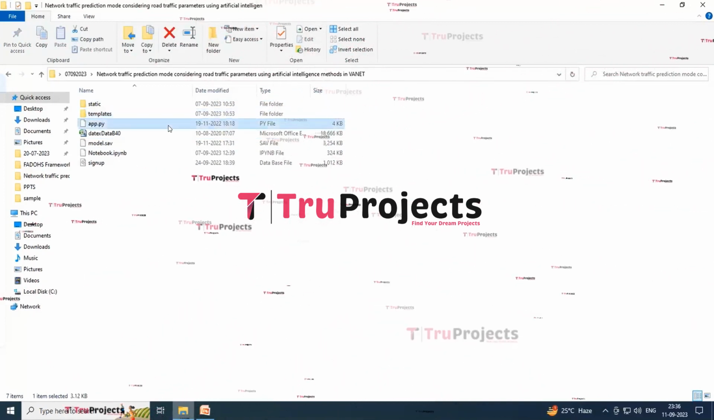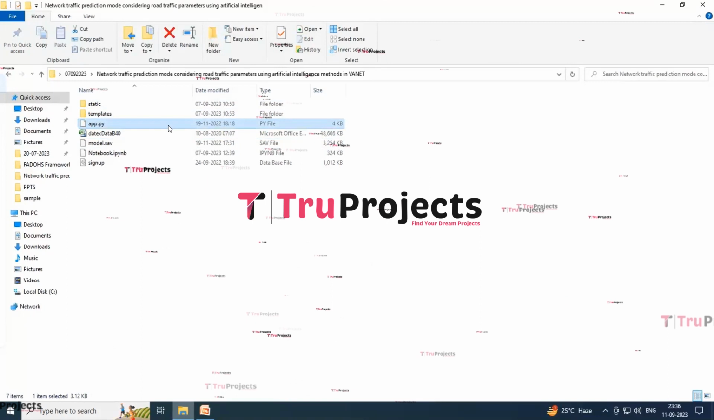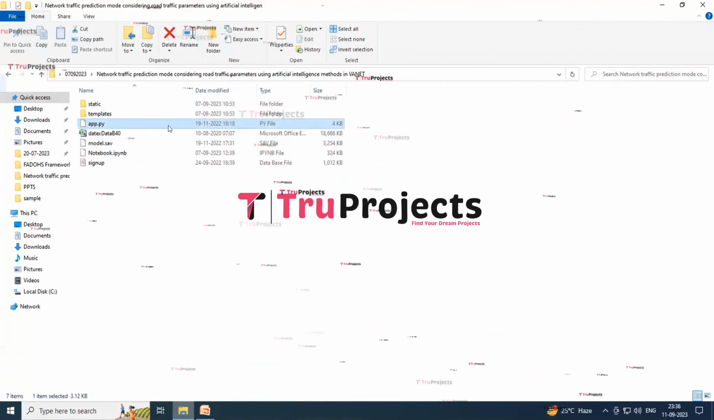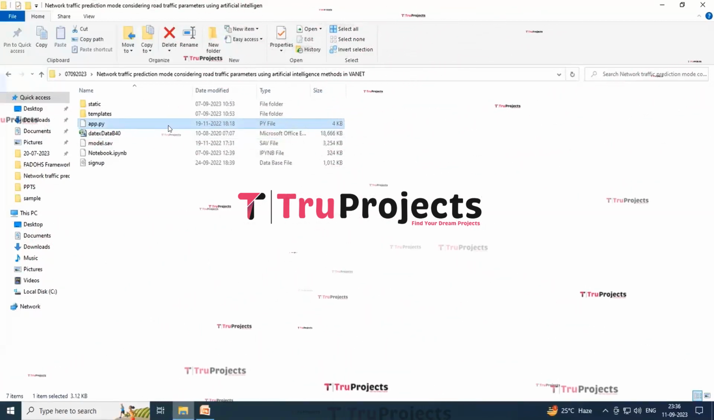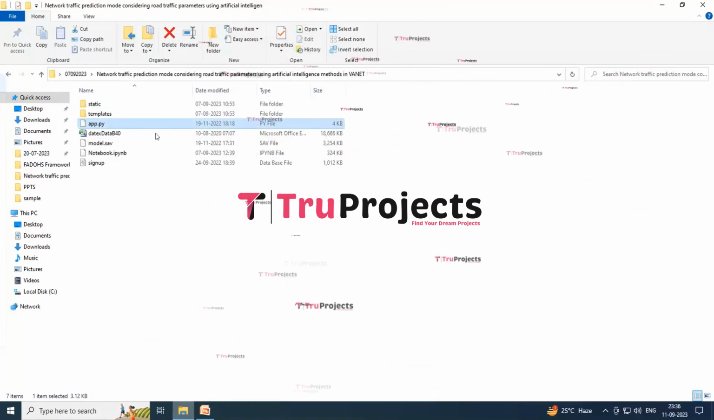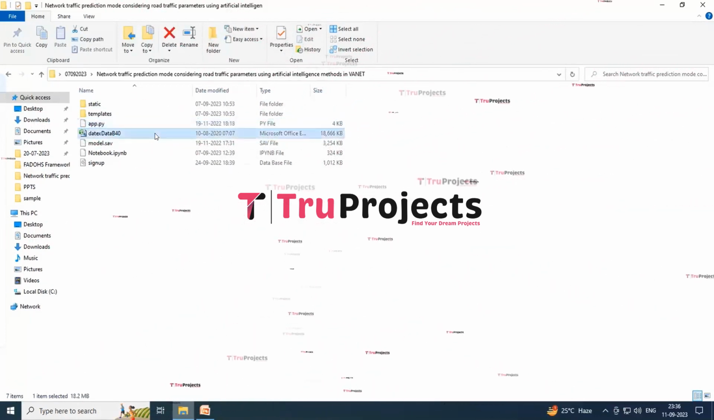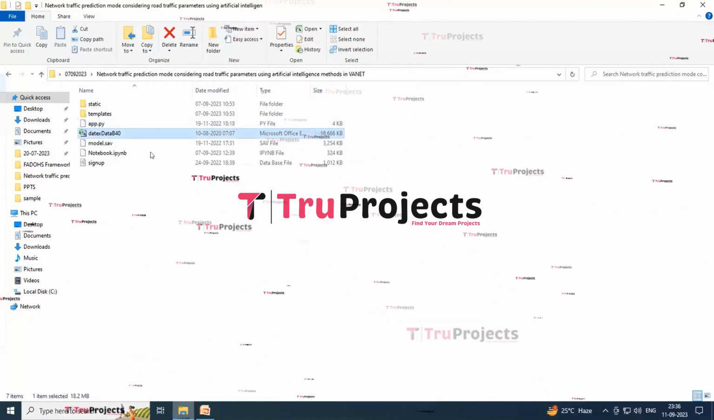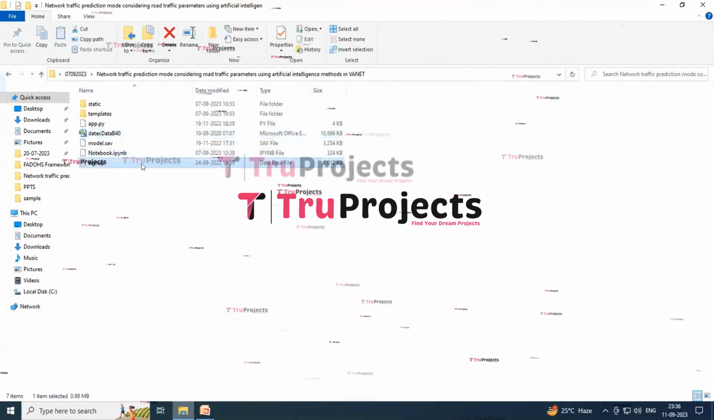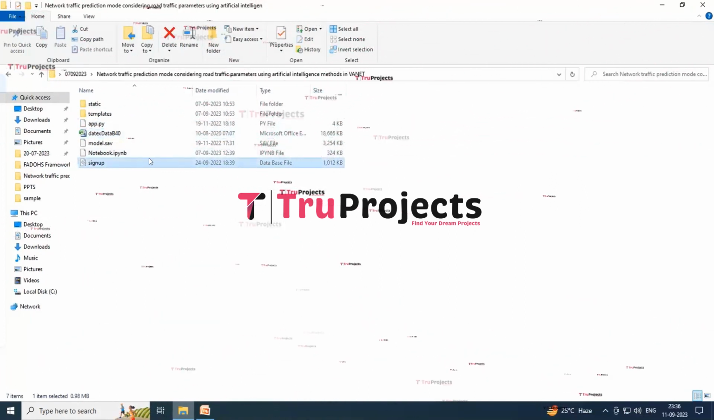Next we have the app.py file, which likely contains the front-end logic. It includes code written in Python that handles server-side operations such as processing user requests, interacting with the database, and generating dynamic content to be rendered in the HTML templates. And this is our dataset used in this project, in .csv format. Next we have the signup.db file, which appears to be the database file used to store the information.